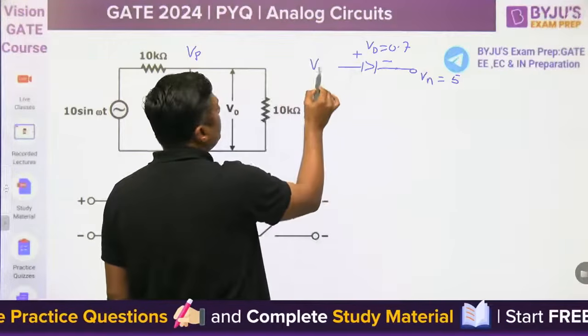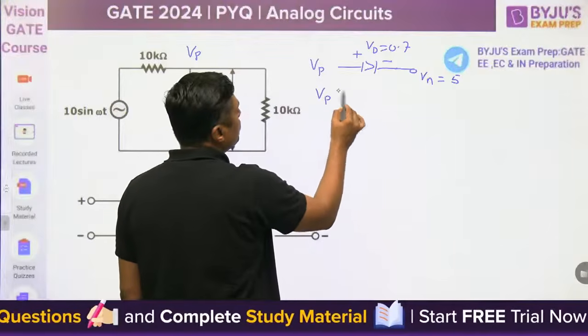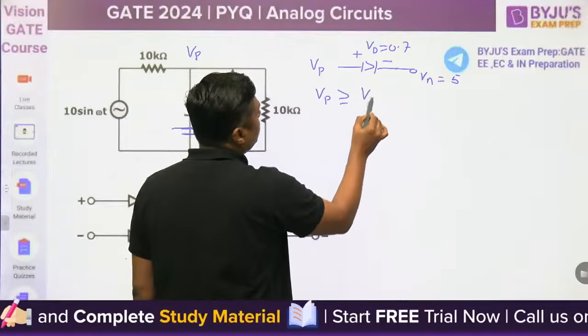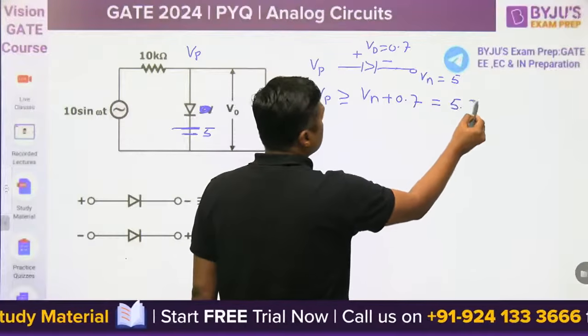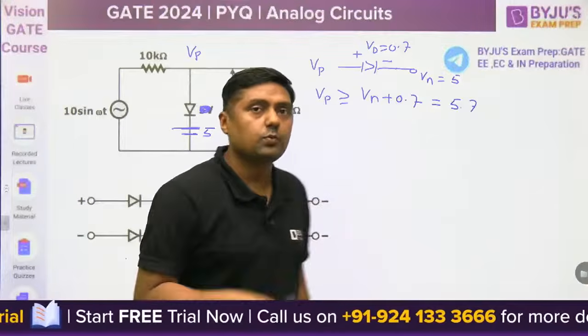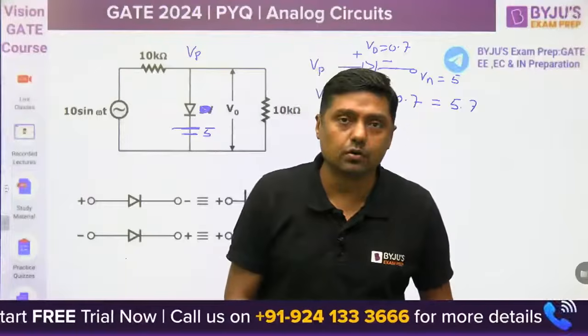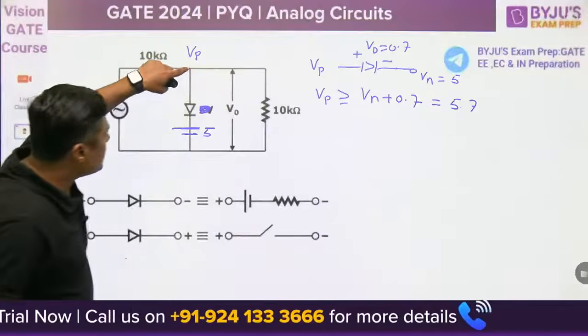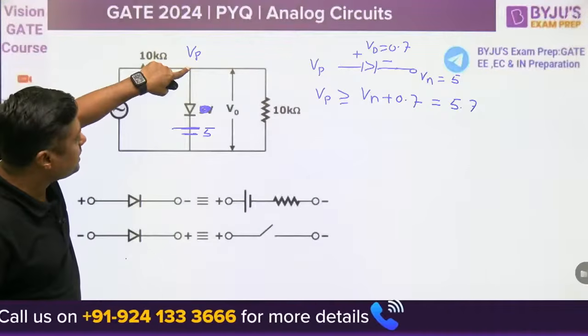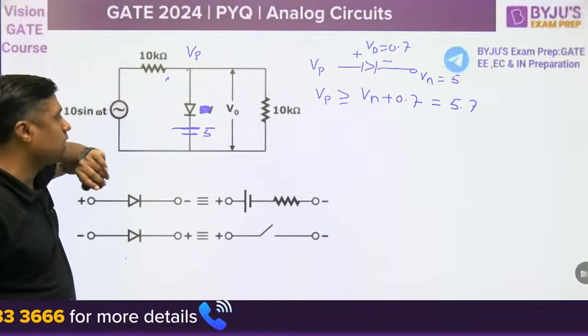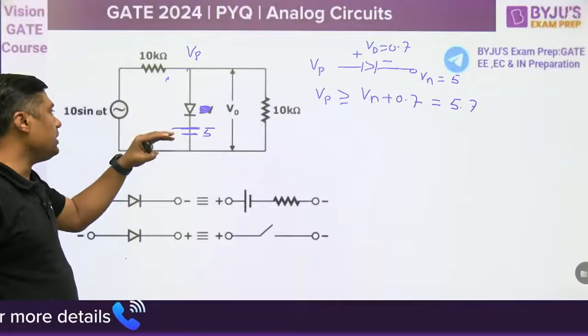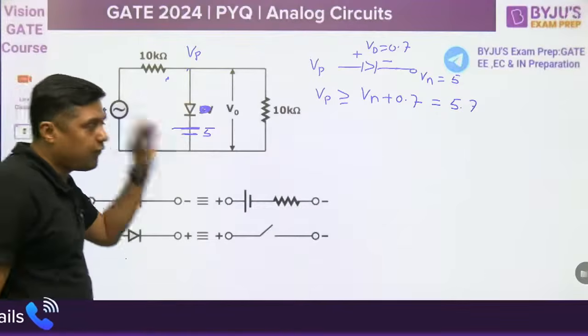Then what should be the Vp? Vp should be greater than or equal to Vn plus the drop across the diode, meaning 5.7 volt. I am assuming the drop is 0.7 volt because it is a practical diode. So when the voltage at this point is greater than 5.7 volt, the diode will conduct, otherwise the diode will not conduct. Initially we take the diode to be off.